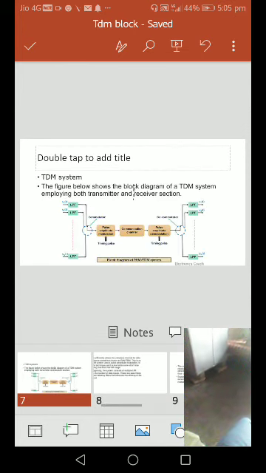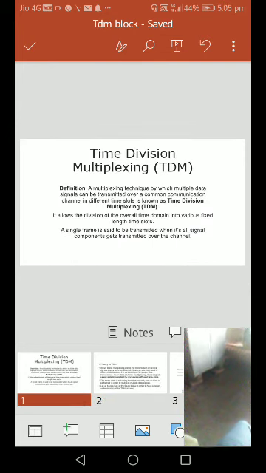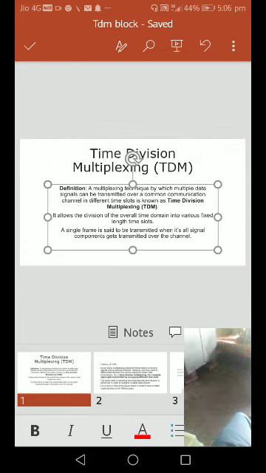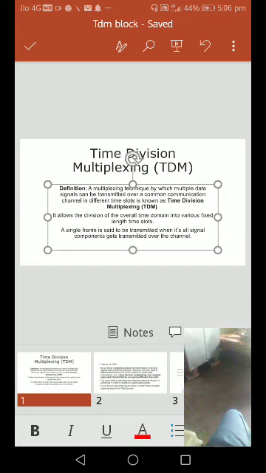Again we go back to the previous slide to define time division multiplexing: a technique by which multiple data signals can be transmitted over a common communication channel in different time slots, known as time division multiplexing.